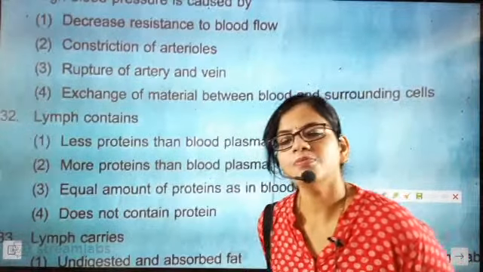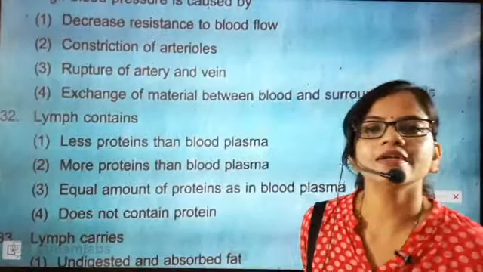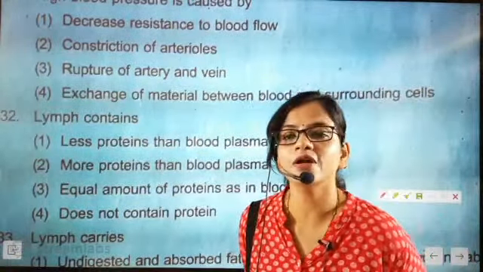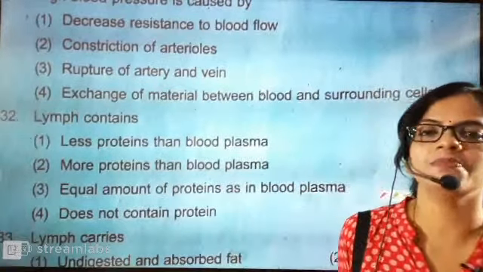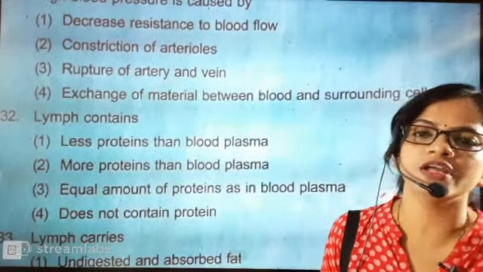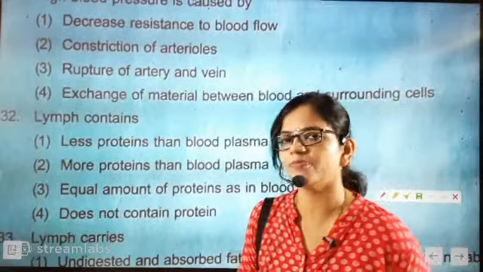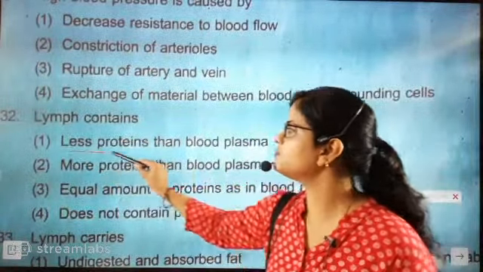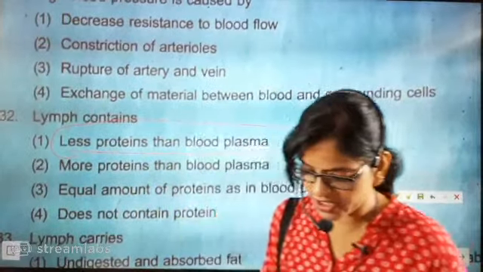See, look here, blood plasma will be containing more protein. Lymph is containing those proteins which are bigger in size, which cannot be taken by blood plasma. So definitely some specific proteins it will be containing. Blood plasma will be carrying more protein, but lymph will be containing less protein compared to blood plasma. So the first answer, less protein than blood plasma, will be the correct answer.